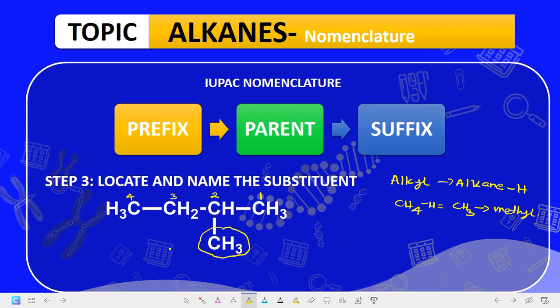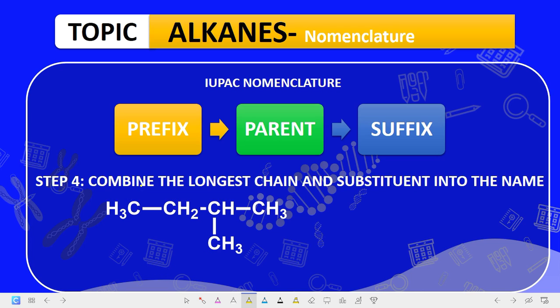So we are going to name the substituent. At what position is the substituent? The substituent is at position number 2. So this becomes 2-methyl, stating the position of the substituent. Then the next step is to combine the longest continuous chain and the substituent into the name. So this is 1, 2, 3, 4. We already said that this is a methyl substituent, which we said is 2-methyl.